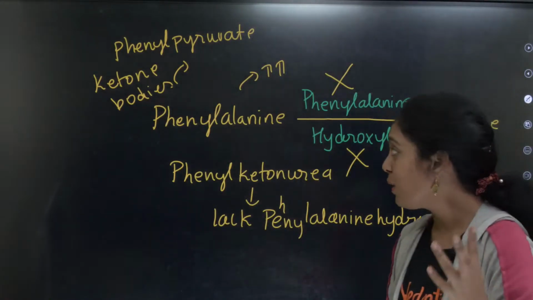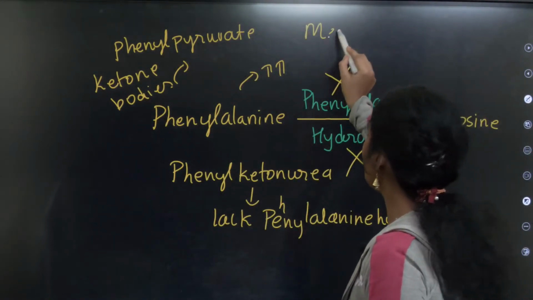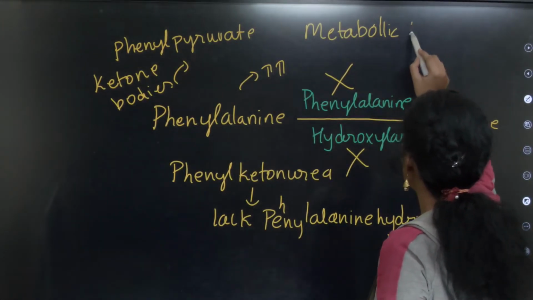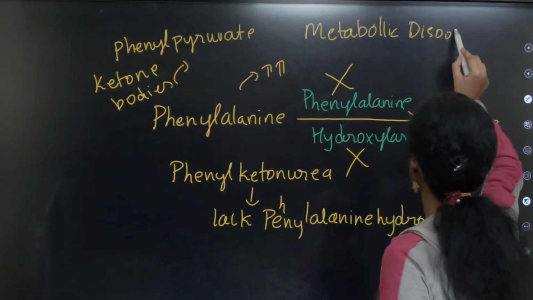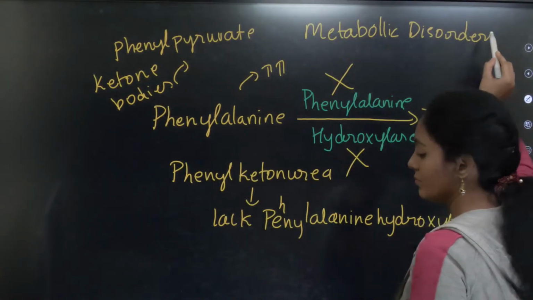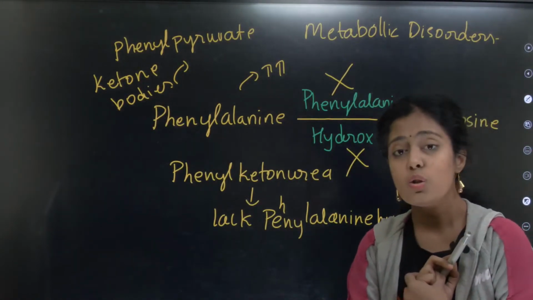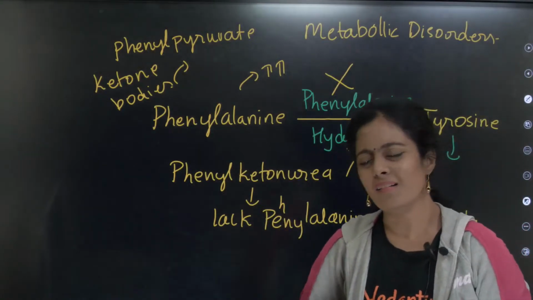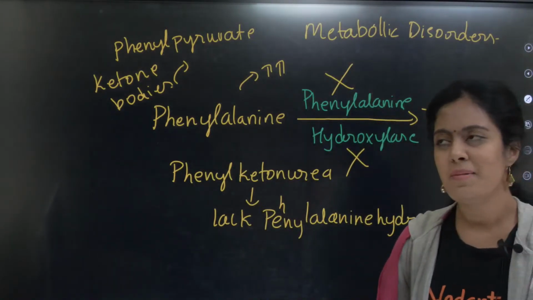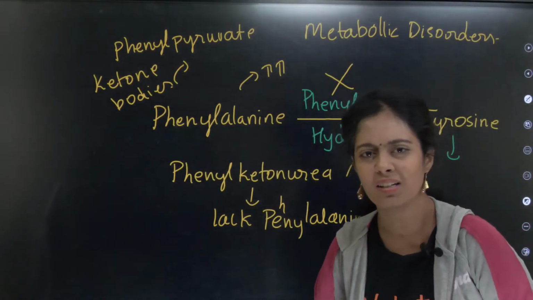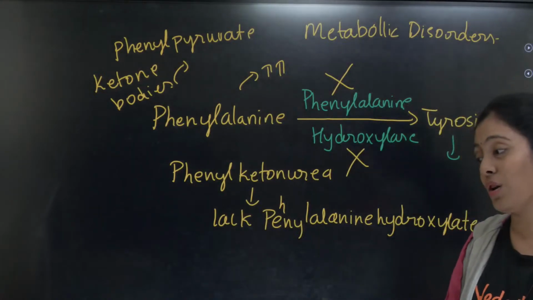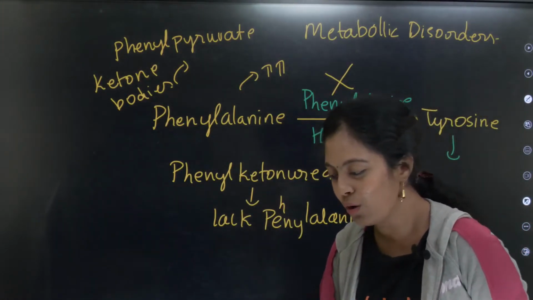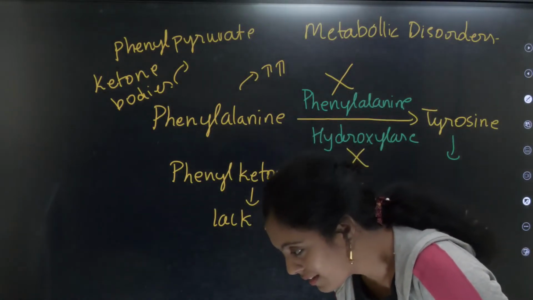Okay, these kind of disorders are called metabolic disorders. Yes, so this is what happens in phenylketonuria. What treatment can we give for this? Think about it. Imagine you all become doctors. Okay, I hope all of you watching this live become doctors. What treatment can we give? Shall we think logically?